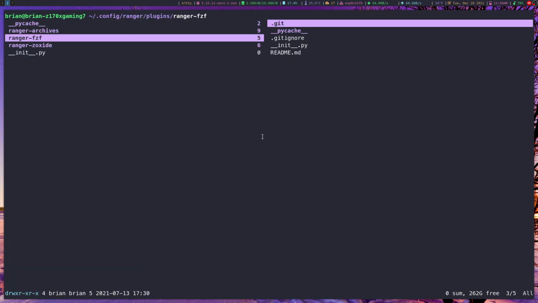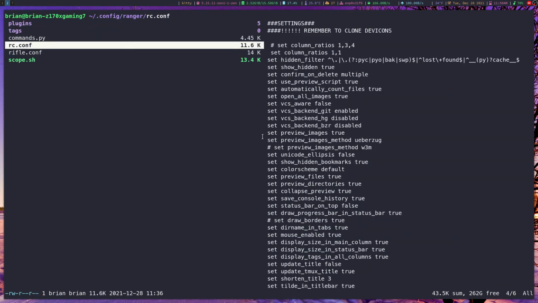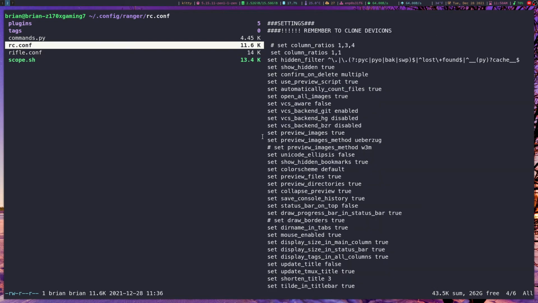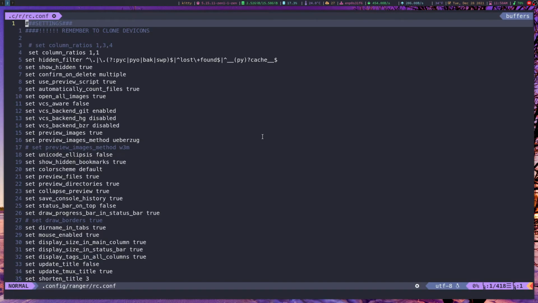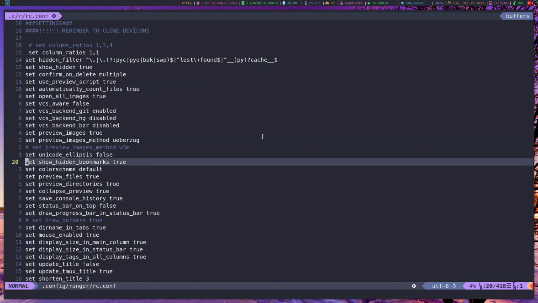And then the Fuzzy Finder is what I showed you earlier. Fuzzy Find and Zoxide are plugins you can add. You can add more to them if you want. There are essentially two files here that you need to be familiar with when dealing with Ranger. The first one is rc.conf. What this does is allows you to set the various settings that you want for Ranger. So you can have it show hidden files. You can have it show hidden files in bookmarks.